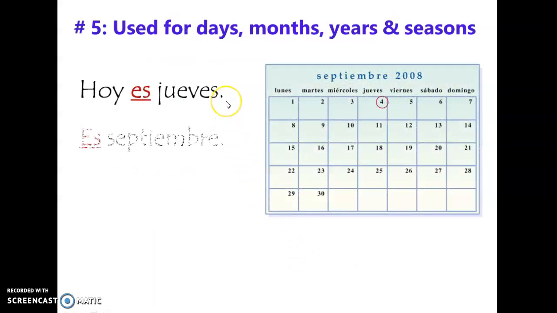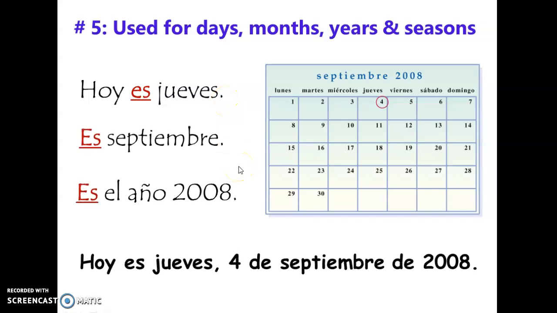For days, months, years, and seasons, we always use the verb ser. Hoy es jueves. Today is Thursday. Here in this calendar, it is Thursday. Es septiembre. It's September. Yes, right here it says that it's September. It's the year 2008. And so, es el año 2008. And then to give the date, today is Thursday, September 4th, 2008. Hoy es jueves 4 de septiembre de 2008. In seasons, it is fall. Es otoño.